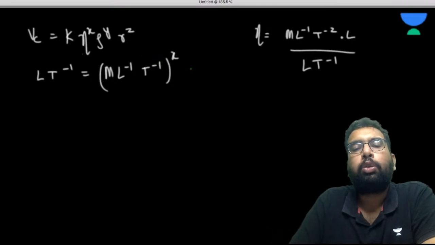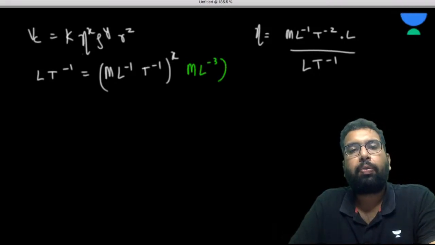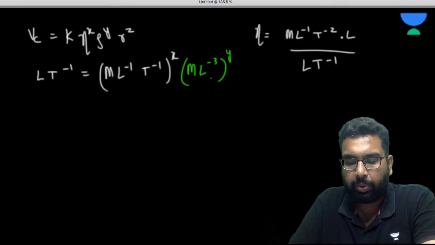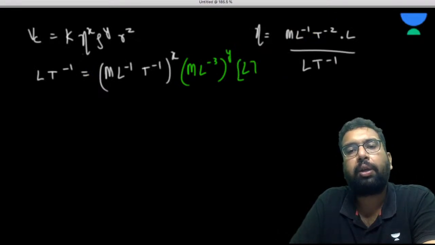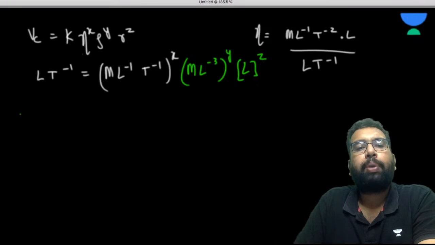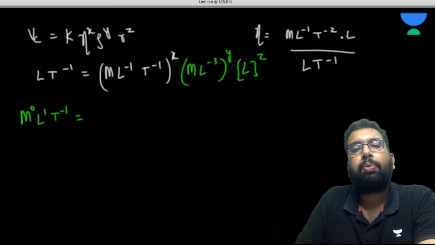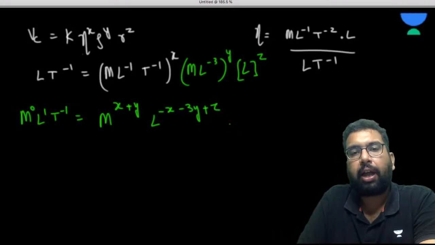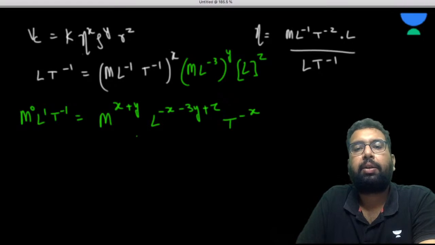Now we have this rho. Rho is mass per unit volume, so M L^-3, and this is going to have the power of y. Then this is r, the radius of the tube, so it has the dimension of L, and it is going to be to the power z. Now can we compare? It is going to be M^0 L^1 T^-1 on the left, and on the right M to the power x plus y, then L to the power minus x minus 3y plus z, and T to the power minus x.